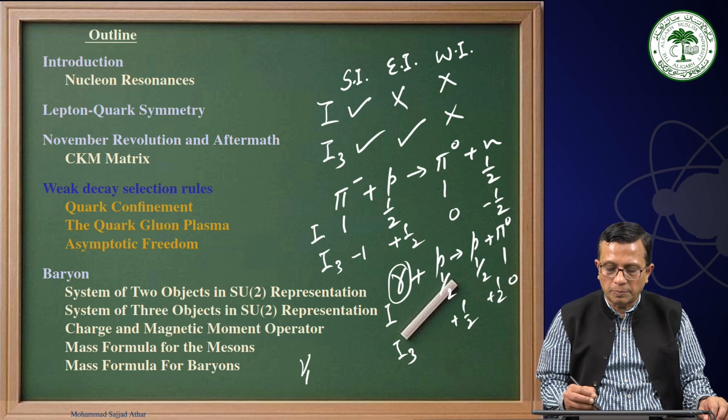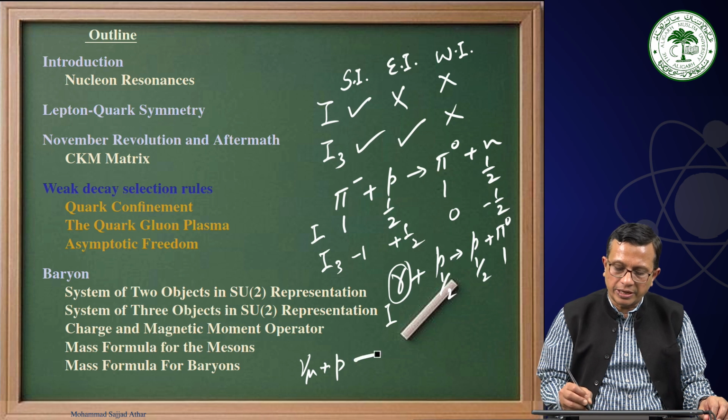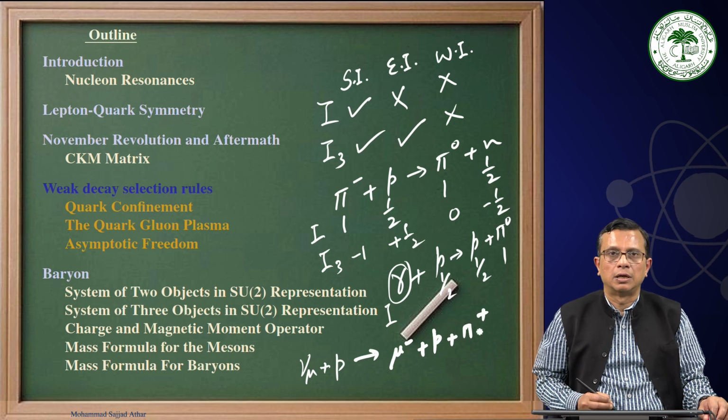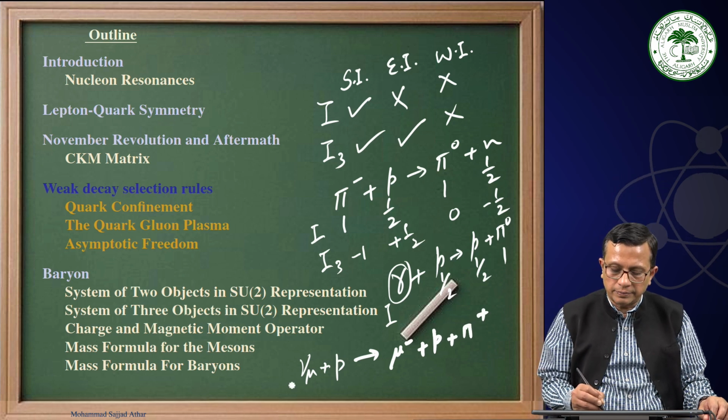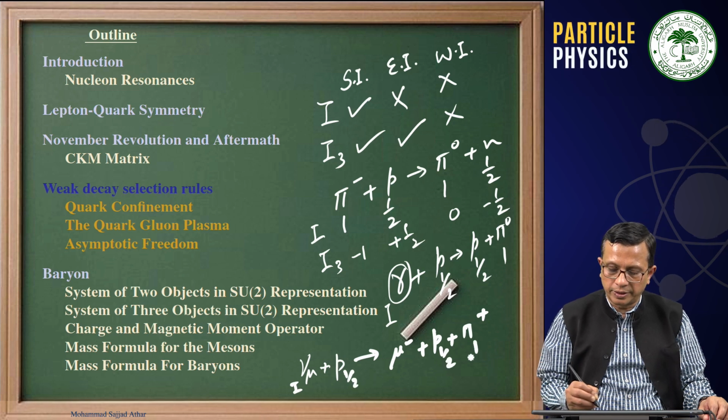Similarly, we also talked about a neutrino interacting with a proton target. In the final state, we have, for example, a muon, a proton, and a pi plus. Now you see, I is half here and 1 here.